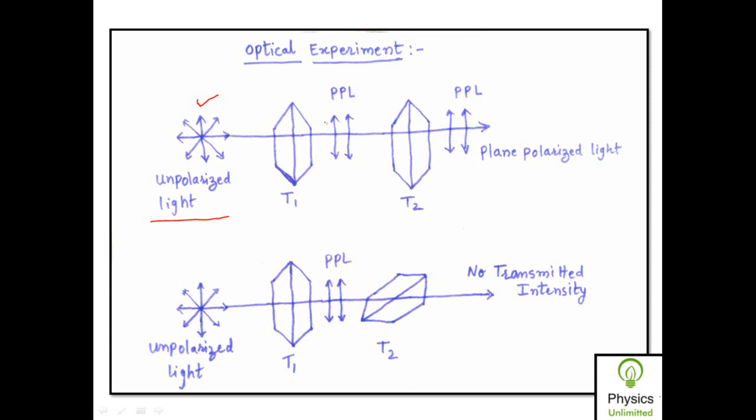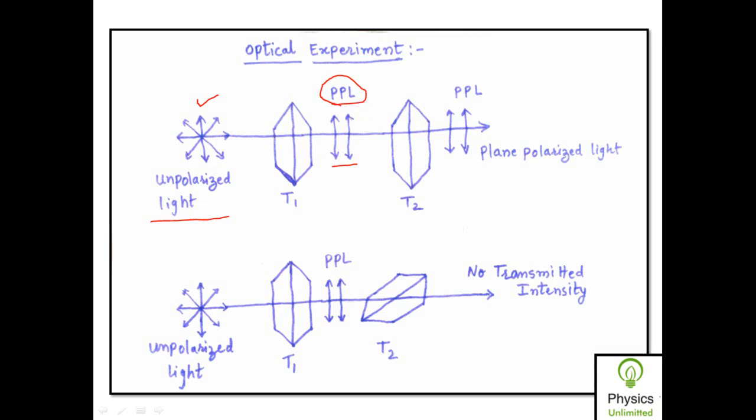This absorption is also called selective absorption, or this principle is called dichroism. So the interesting thing you observe is that you incident an unpolarized source of light, but when it passes through the tourmaline crystal, you get light which vibrates in only one plane, and such light is called plane polarized light. In short, it is written as PPL.